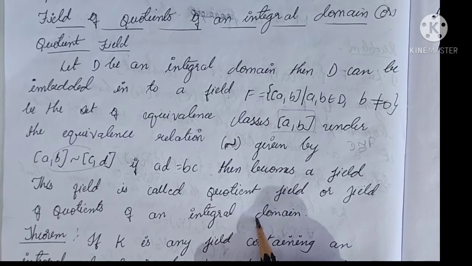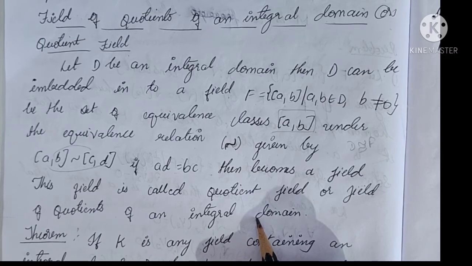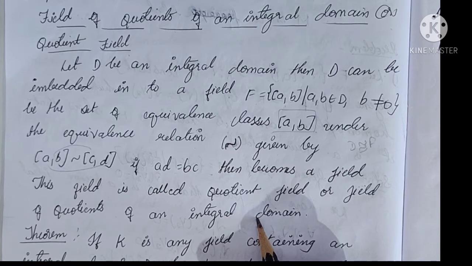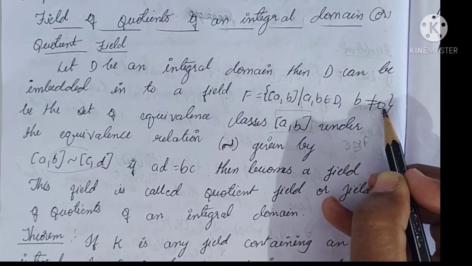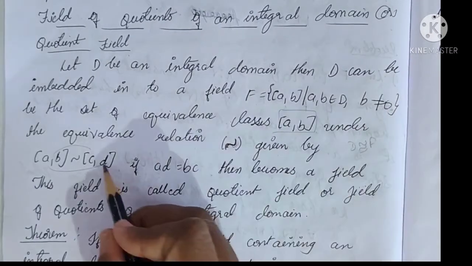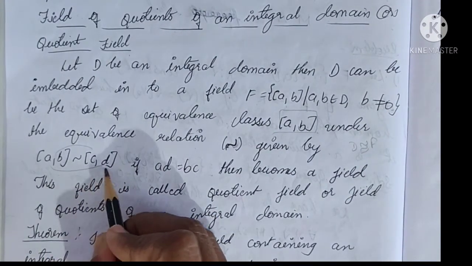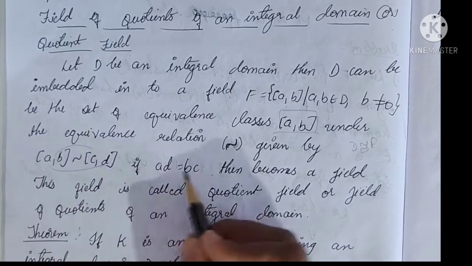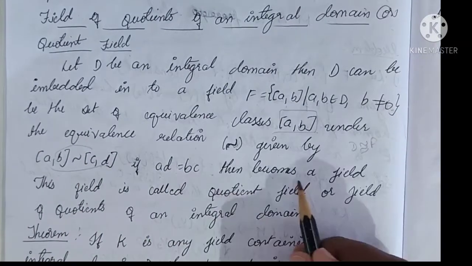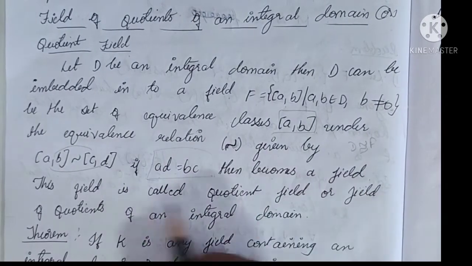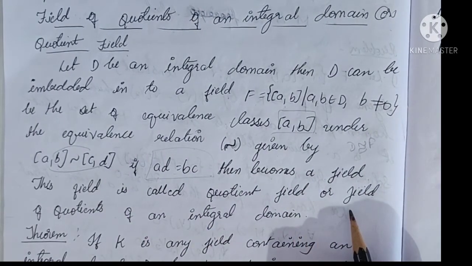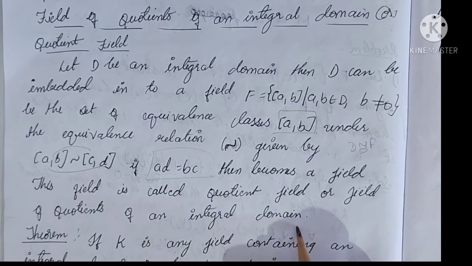Here D is the integral domain and F is the field into which it is embedded. D is embedded into a field F, where F is (a, b), and b is not equal to 0. Then consider two classes, (a, b) and (c, d), both equivalent with this symbol. Then ad is equal to bc, and it becomes a field. This field is called the quotient field of an integral domain.